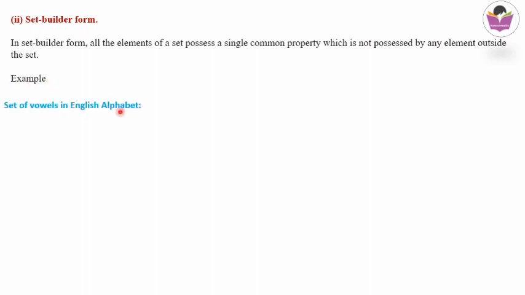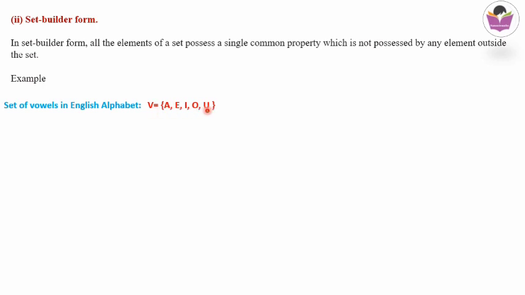Set of vowels in English alphabet. Previously also we have discussed this one. We know that it is the set of A, E, I, O, U. So when we write it in roster form or tabular form, it will be in this format. That means there will be a brace, and we will be writing each alphabet and separating it by using commas.